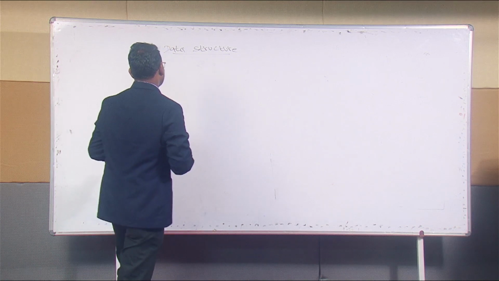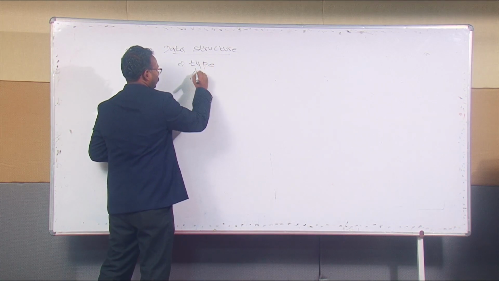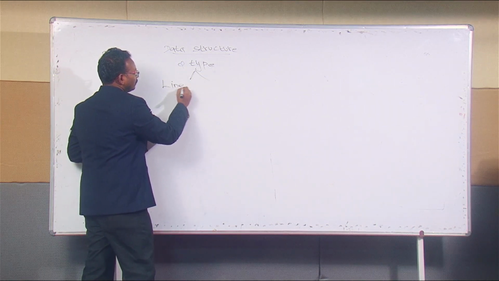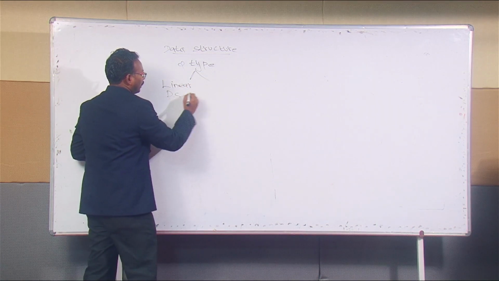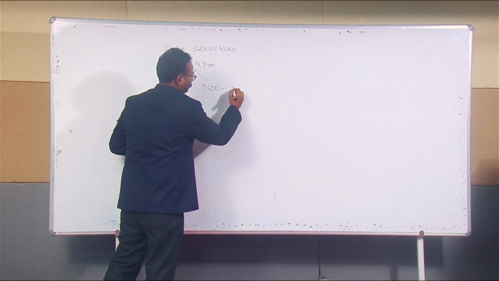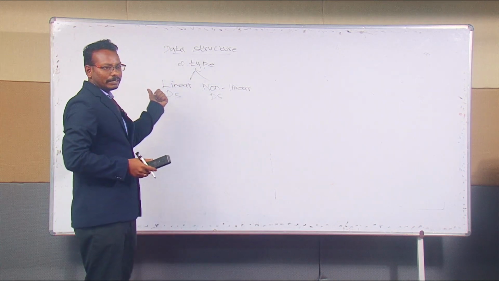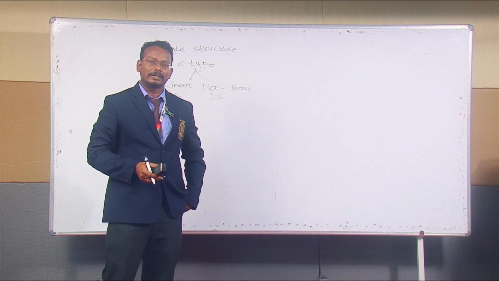A data structure has two types. The first one is the linear data structure and the other one is the non-linear data structure.